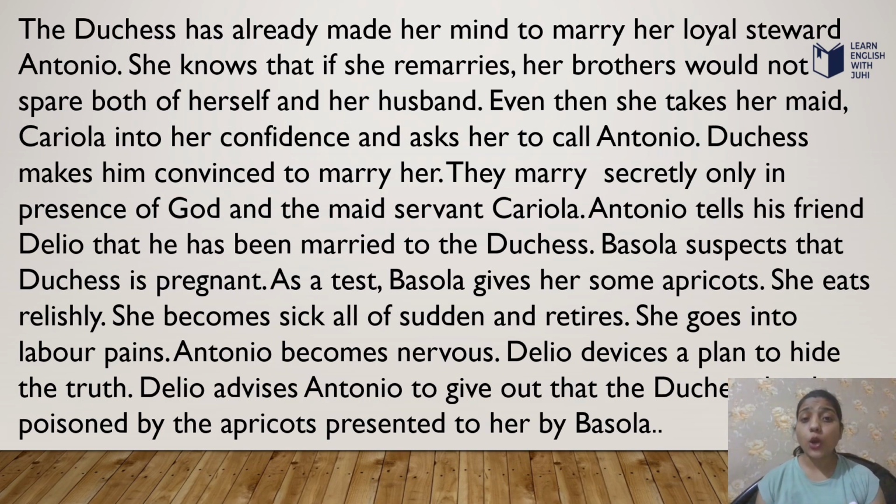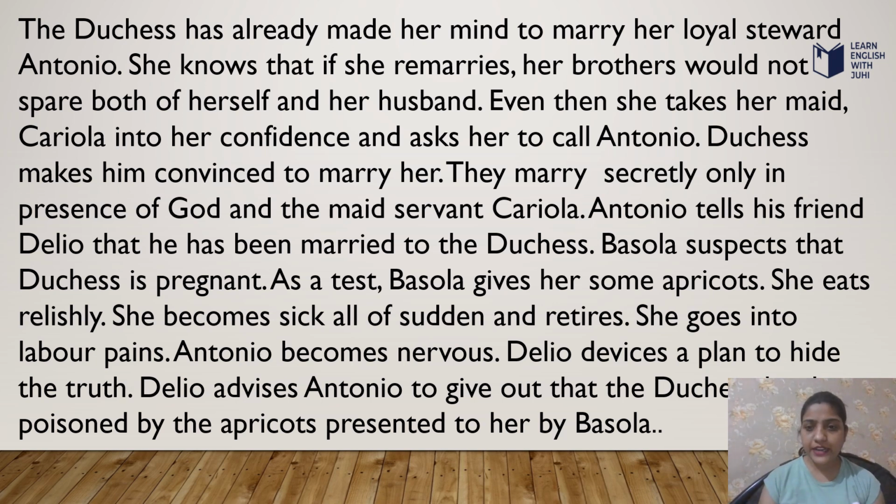The Duchess has already made up her mind to marry her loyal steward Antonio. She knows that if she remarries, her brothers would not spare either herself or her husband. Even then, she takes her maid Cariola into her confidence and asks her to call Antonio. The Duchess convinces him to marry her. They marry secretly, only in the presence of God and the maidservant Cariola.